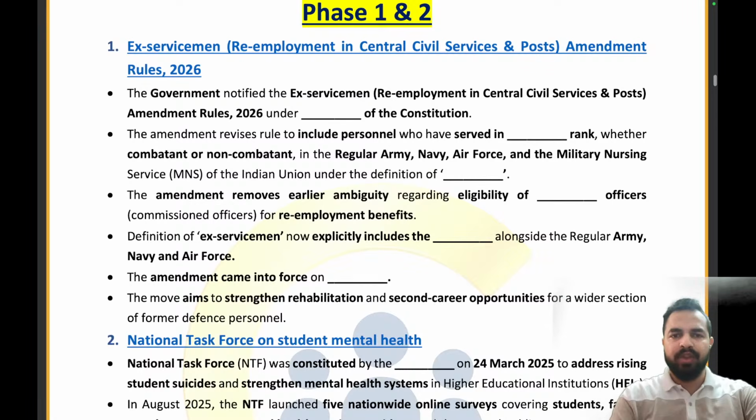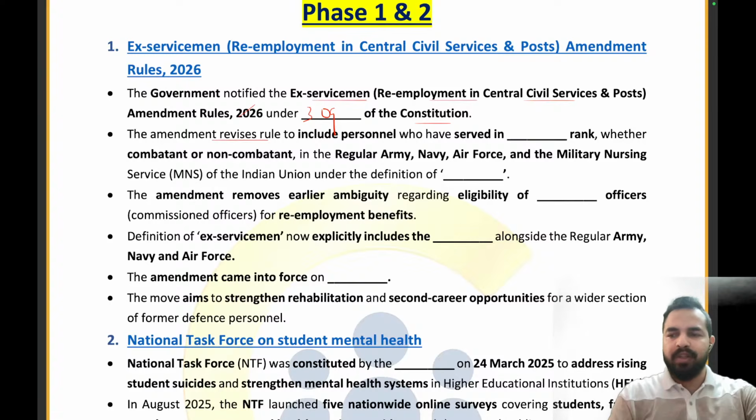Now the first question is on the ex-servicemen re-employment in Central Civil Services and Force Amendment Rules 2026. This is under which article of the Constitution? The rules have been notified. Article number 309 of the Constitution. Clear? Now let's move on to the next part.